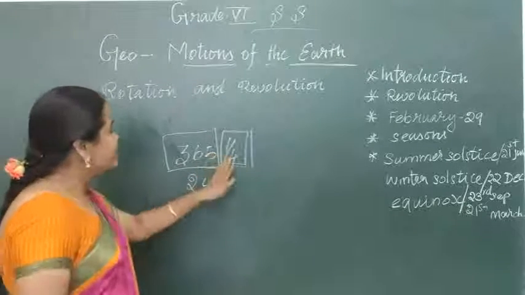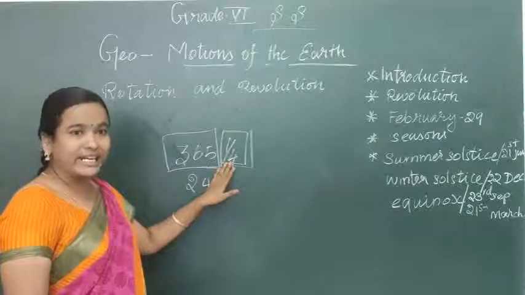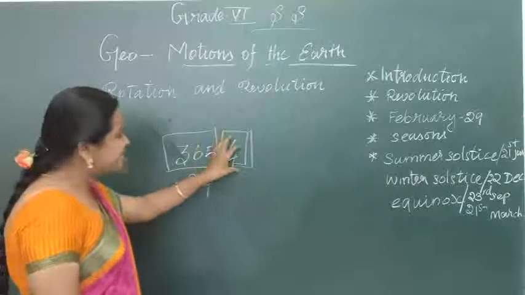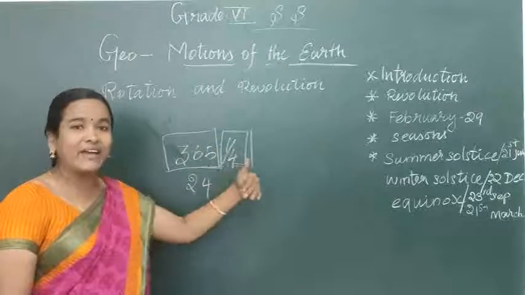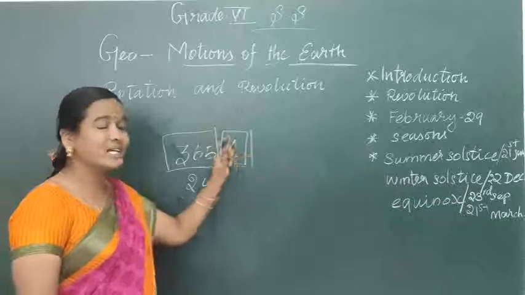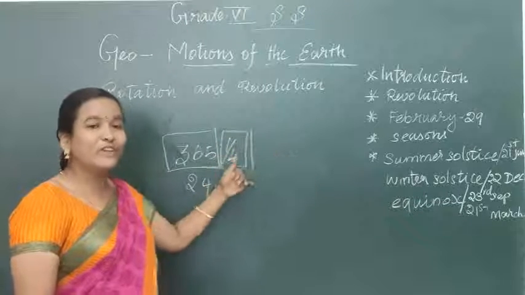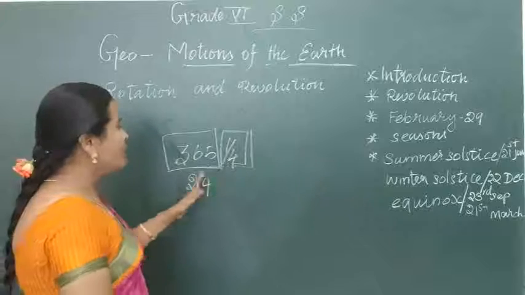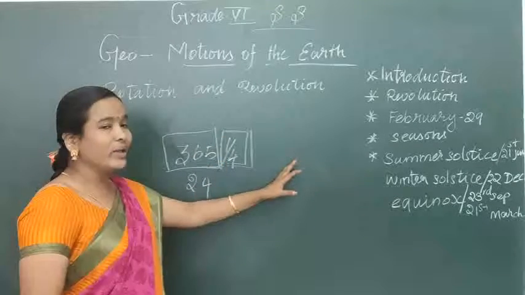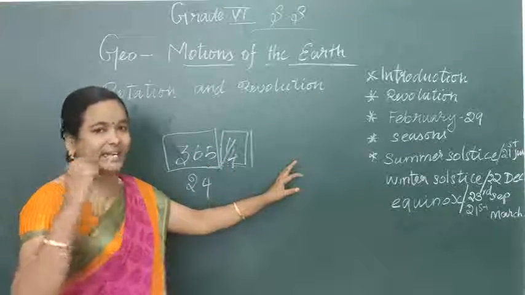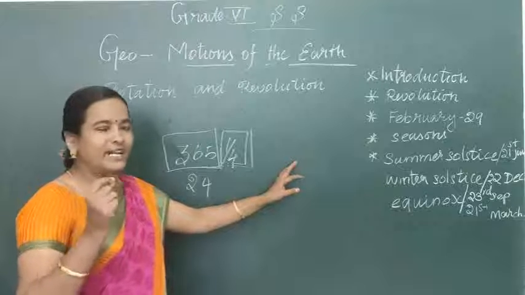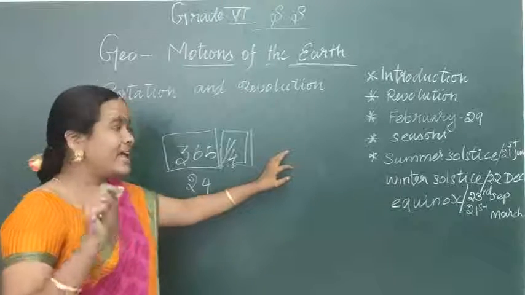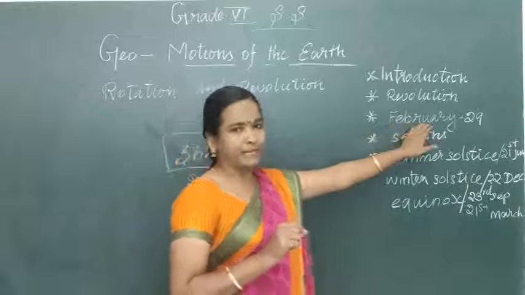These 6 hours are remaining every year, and we keep adding them. When will these 6 hours get to 24 hours? Every 4th year. So in every 4th year we will get 1 day extra, which we add in the month of February.